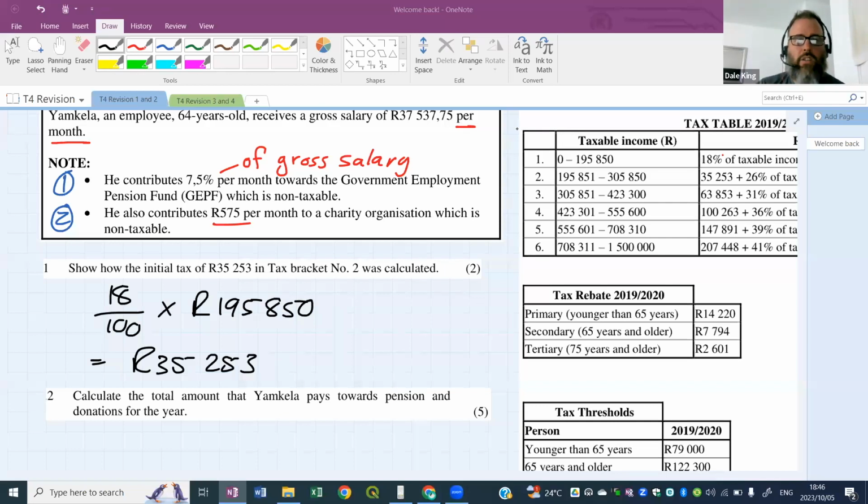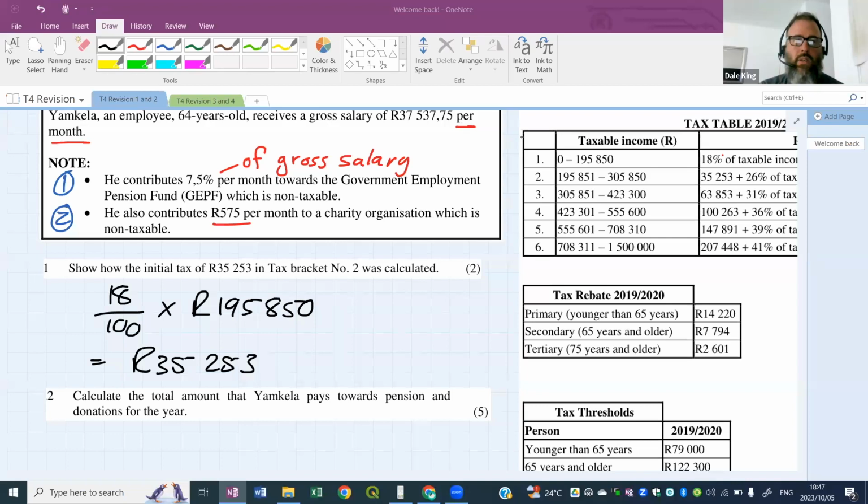So like I said, charity payments are non-taxable. Yes, we do need to add them in the end. So we need to know what they both are. This is a scaffolded question. These two tax deductible items, we can't pay tax on them. You have your gross salary, and you should take that to the tax table straight away. But if you have these items here, you can't tax that portion of your salary.